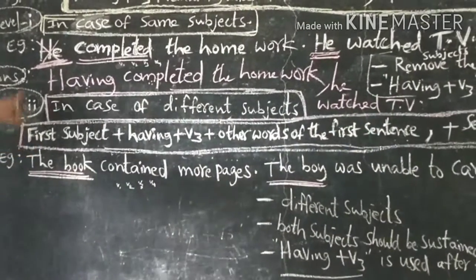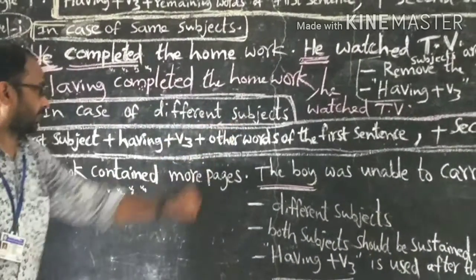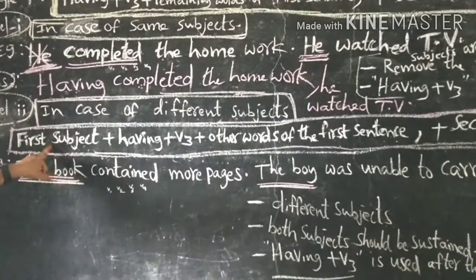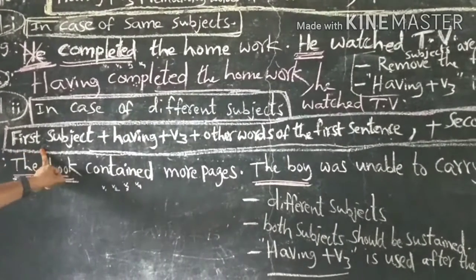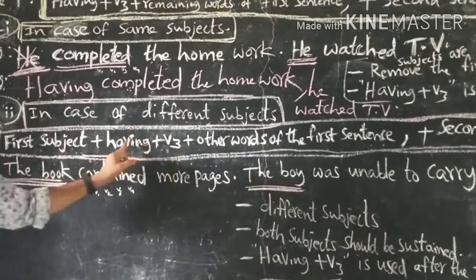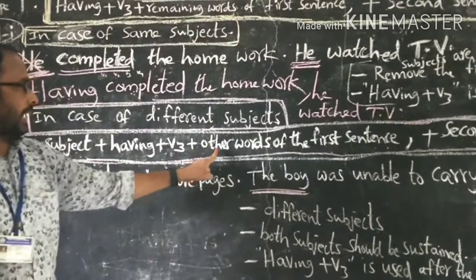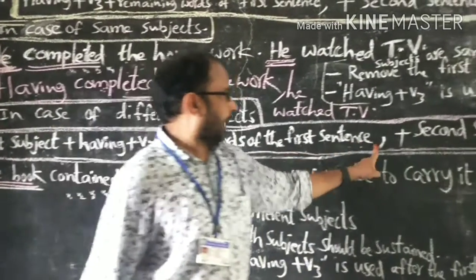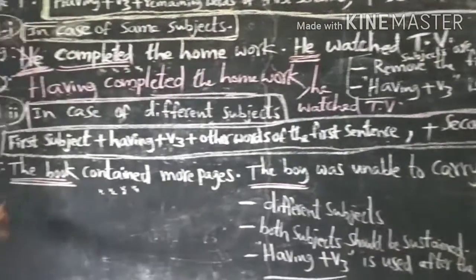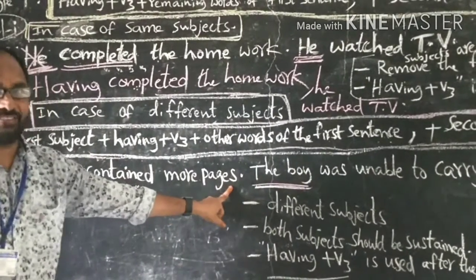Okay. Level 2 in the type 1 is in case of different subjects. The first subject should be sustained; it is used as it is. After the first subject, having plus verb 3 is used. Formula: first subject plus having plus verb 3 plus other words of the first sentence, comma, second sentence used as it is. For example, the book contained more pages.